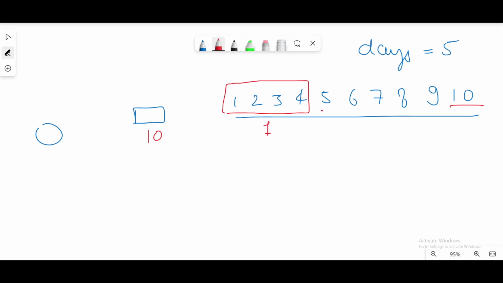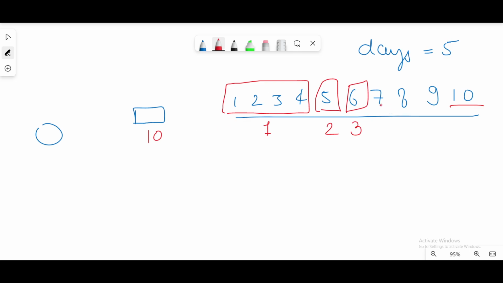In the next day it will carry only this package, because 5 plus 6 is 11, beyond the limit of 10. So it will carry 5 on day 2 and 6 on day 3, because 6 plus 7 is also greater than 10.